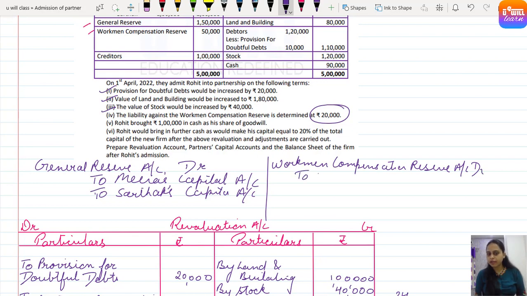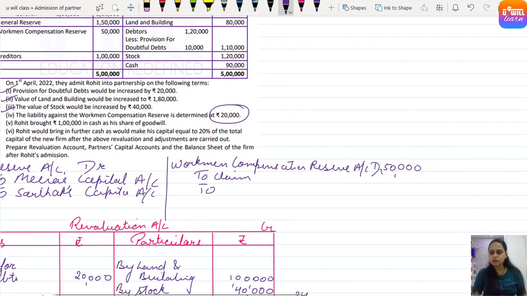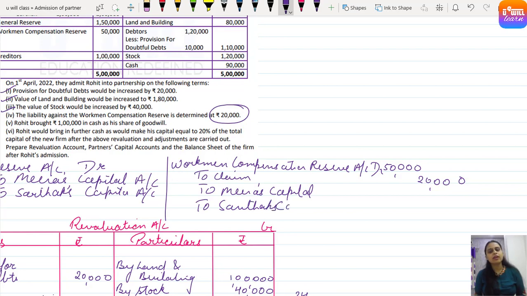To claim, right? And remaining claim. See, workman compensation reserve in the books is 50,000. Out of it, 20,000 will be used to settle the claim, right? And remaining 30,000 will be distributed among old partners to Meera's capital account and to Sarthak's capital account. Clear? That means remaining how much? 30,000 in the ratio 3 is to 2. That is 3 by 5. So 5 6 are 6, 3s are 18,000 and 12,000. Right? 3 is to 2.